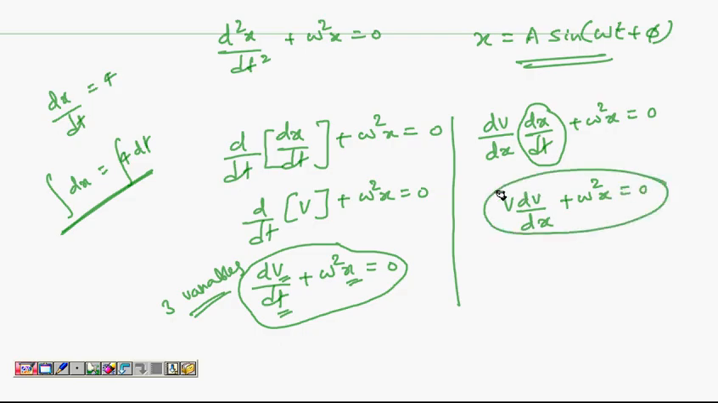v dv by dx plus omega square x equal to 0. Now if you see this equation, I have only two variables. One is v, one is x. So it should be easy to integrate this. So let's see how to integrate that.